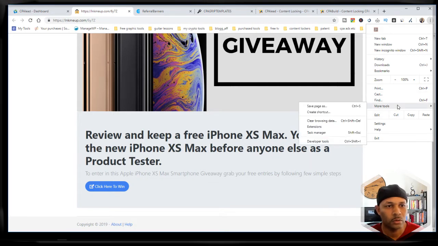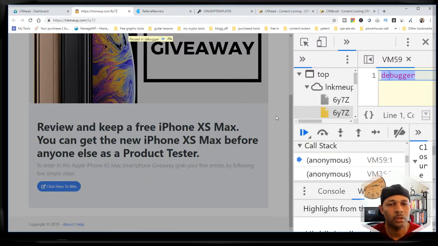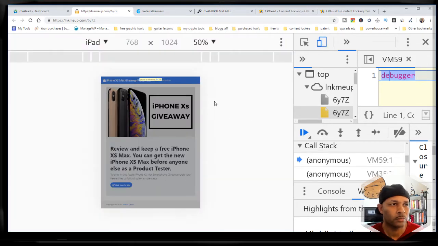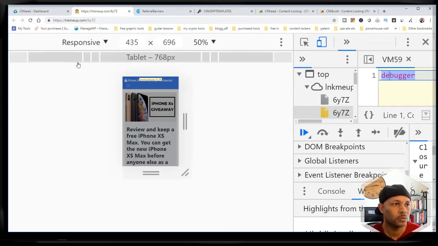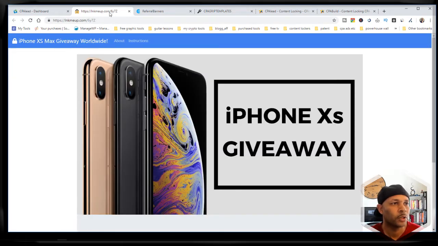So view developer tools. Normally I would right click on the website, and then it will allow me to explore developer tools that way. But this allows you to see what the site looks like on mobile. So this is something I always do to see what a website is going to look like. Looks like they try to block a few developer tools. But anyway, that's just another little hack for you if you didn't know that. Or you can just take the link and open it up on your phone or your tablet.